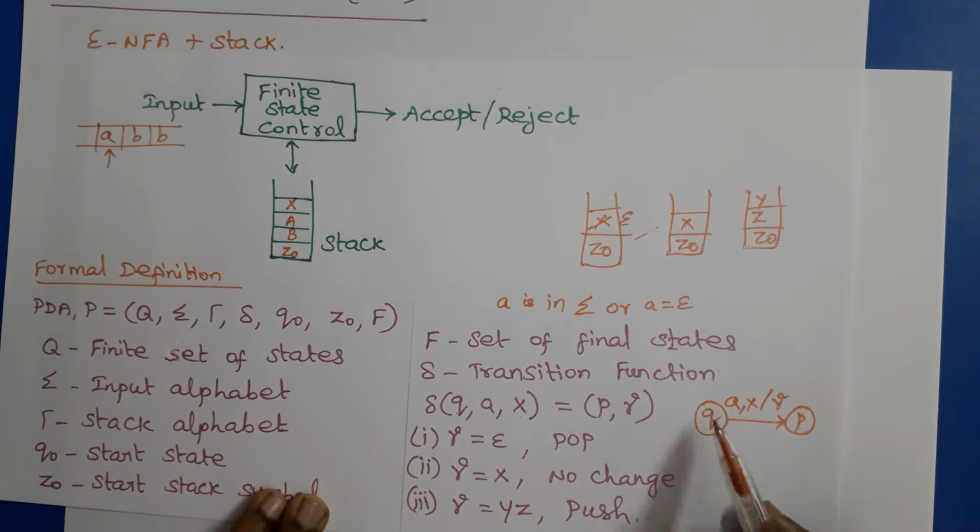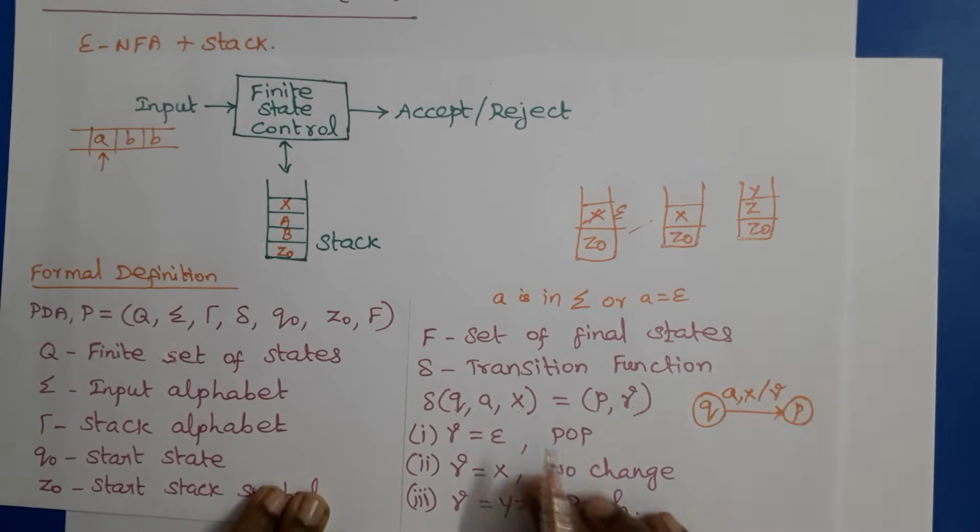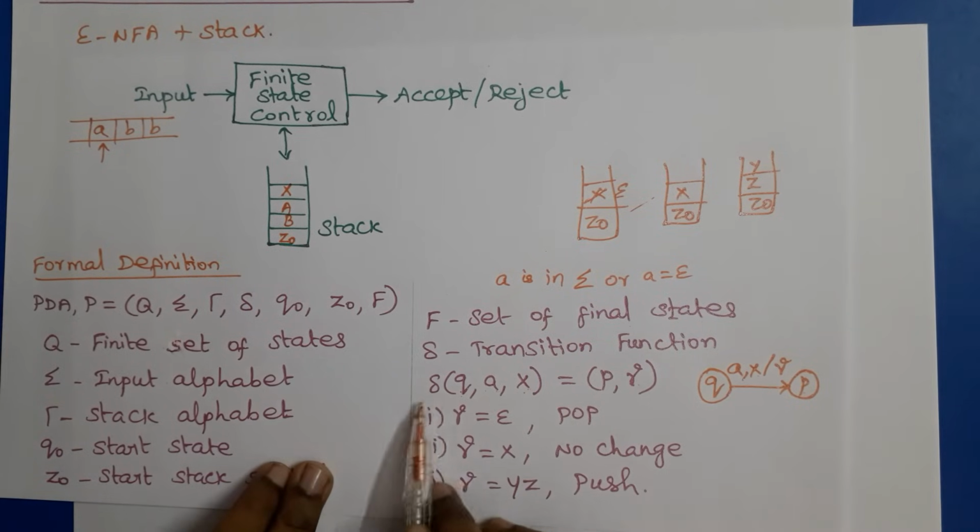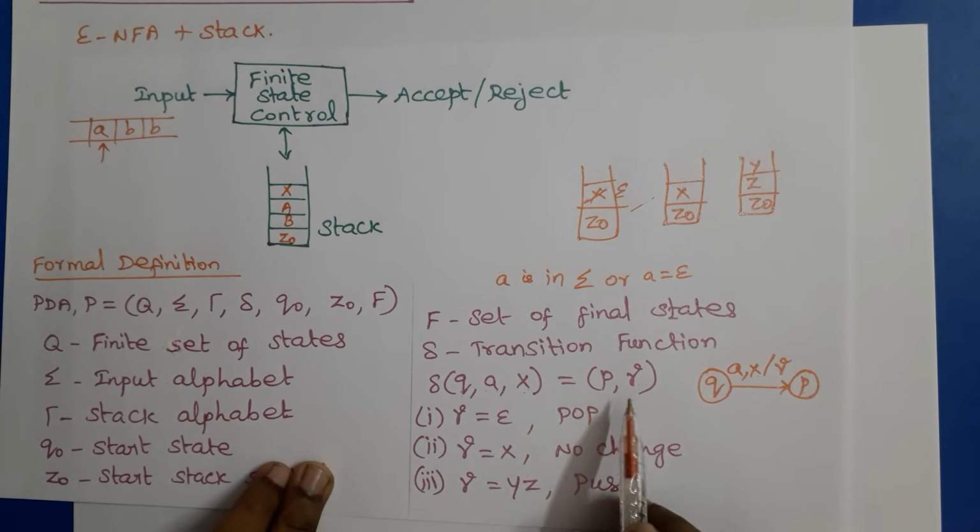That is, the current state is q, the current input symbol is a, the top of the stack is x, the next state is p, and the string that replaces x on top of the stack is gamma. And one more thing, in a deterministic automaton, delta of q comma a comma x contains only one pair. But in a non-deterministic automaton, it may contain any number of pairs, because it is non-deterministic.